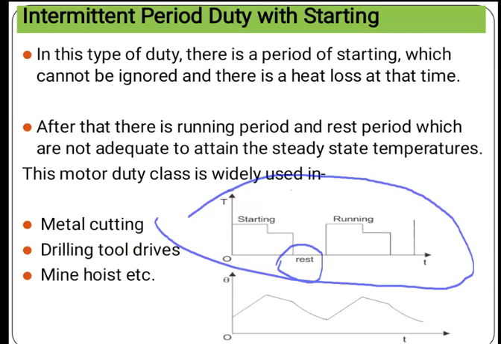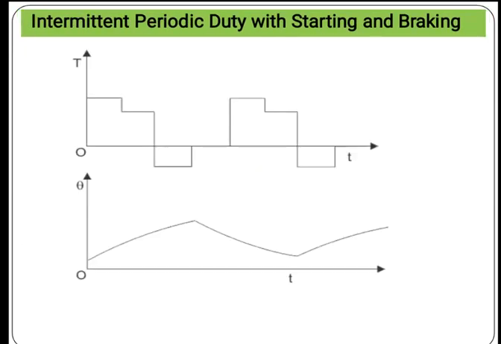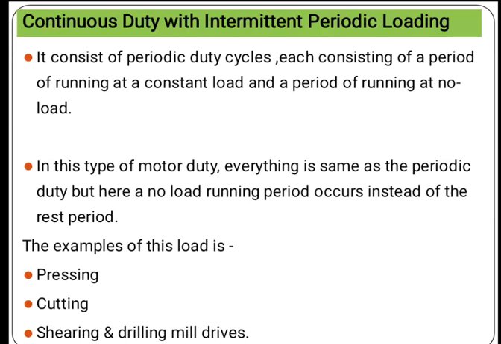That means the motor is on but with no load. That is the difference between them. Examples of this load are pressing, cutting, shearing and drilling mill drives. So these are all about the concept of this type of duty cycle.